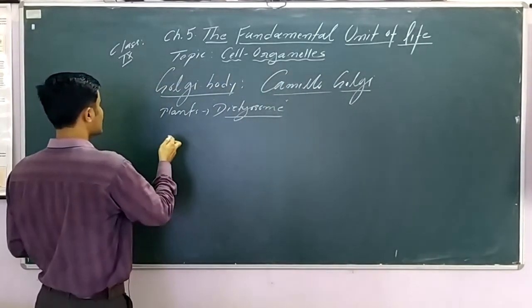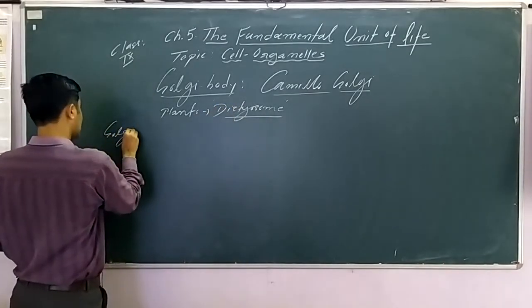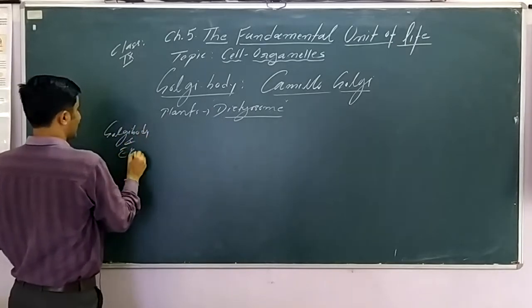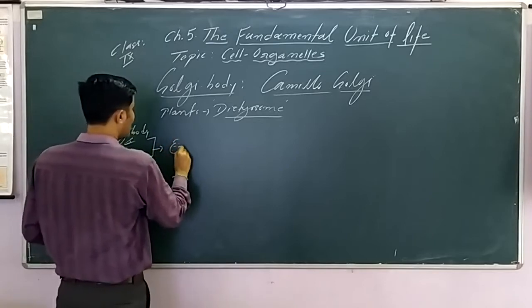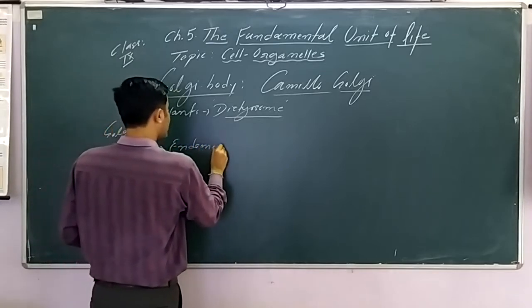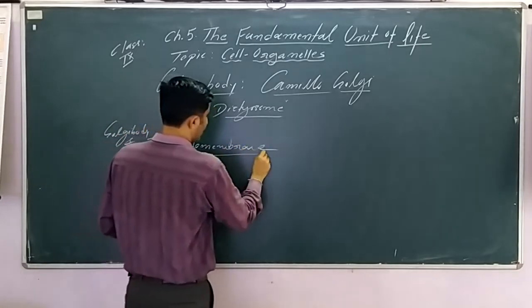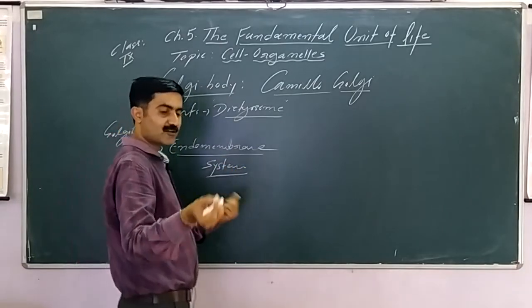These all are membranous. We include lysosome also. They are not only physically associated, they are not only part of the endomembrane system, their functions are also associated.